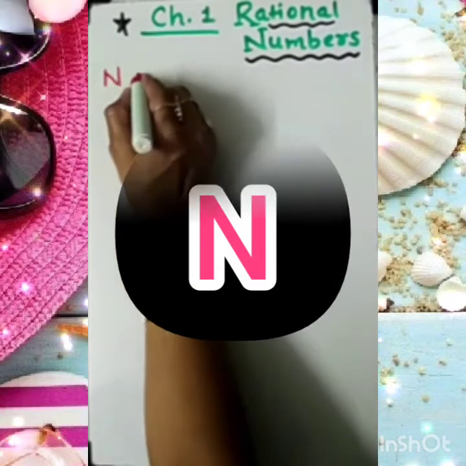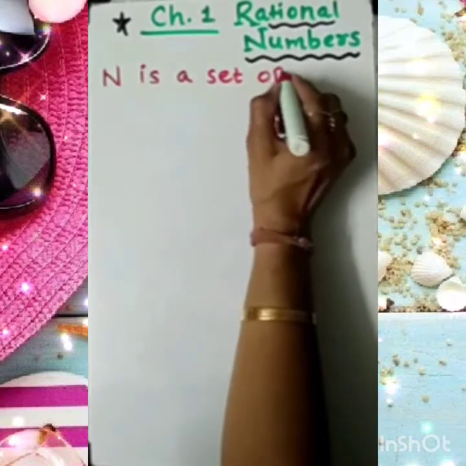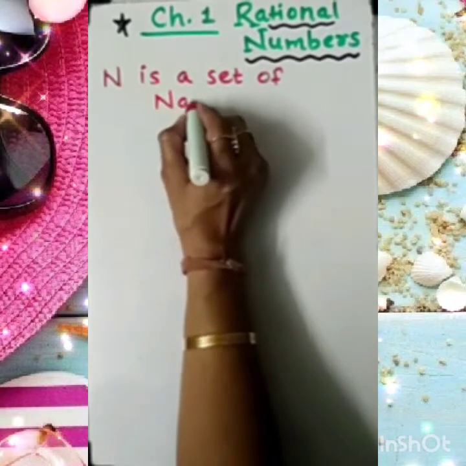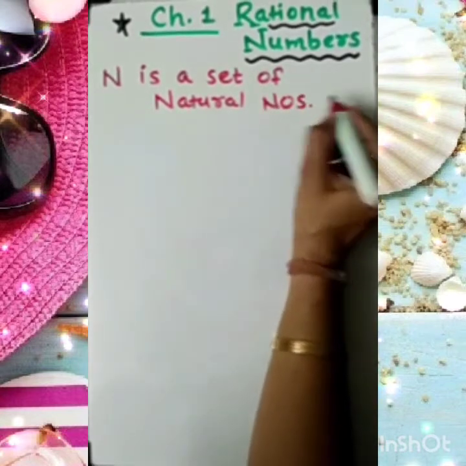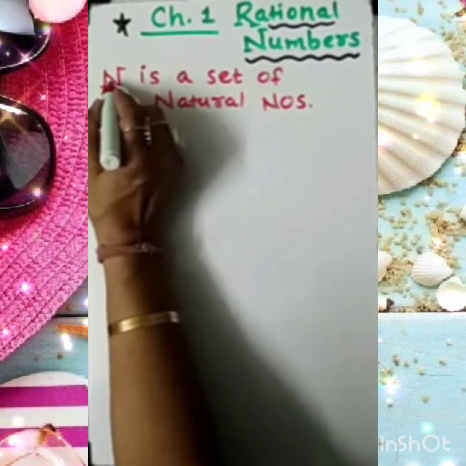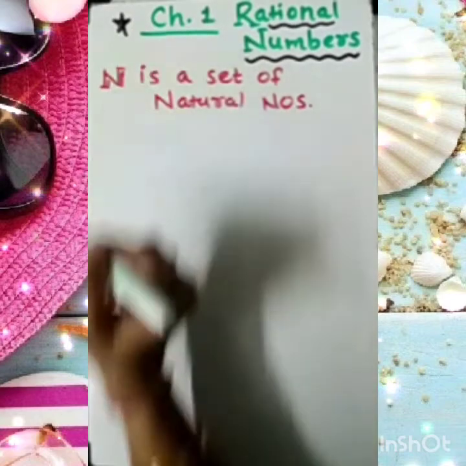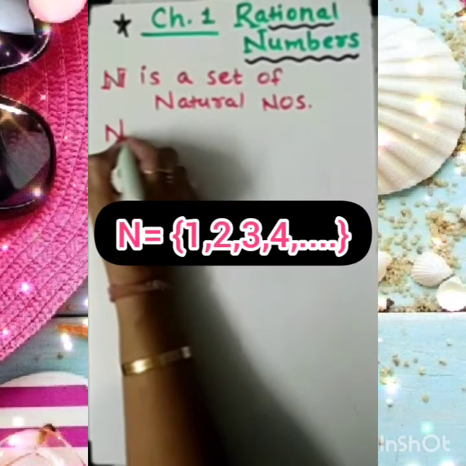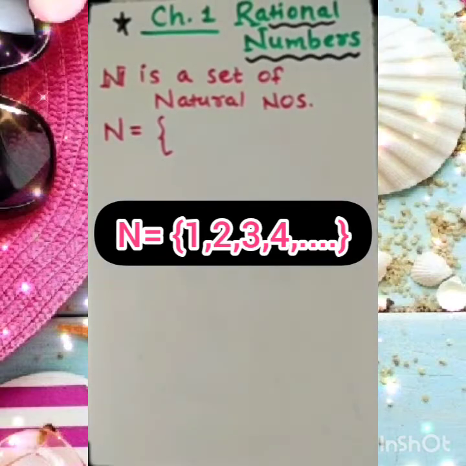So what is N? N is a set of natural numbers. Please remember this. Generally this N is written not simple, but double-struck. This way we can define the set N, the natural numbers, in curly brackets, because a set is a group of members. We can say it is a collection of some members.